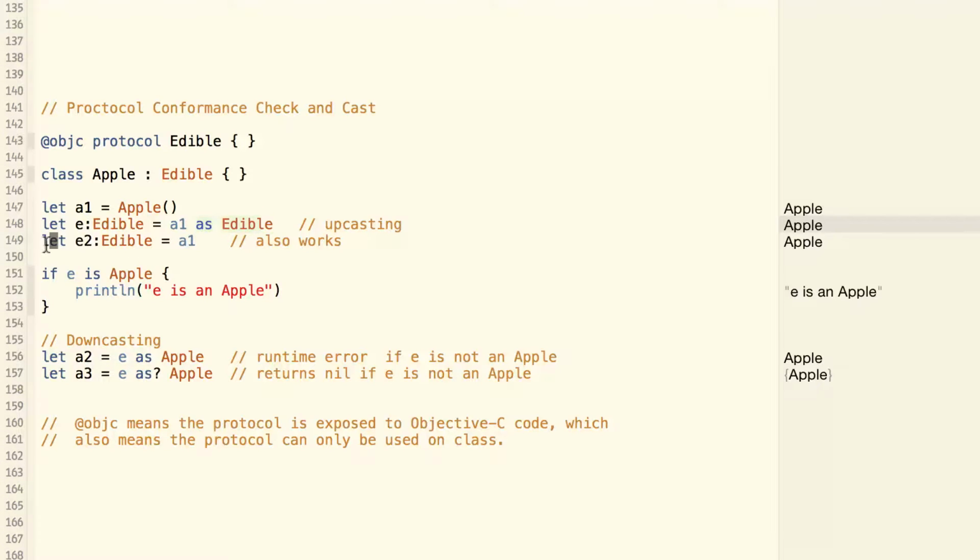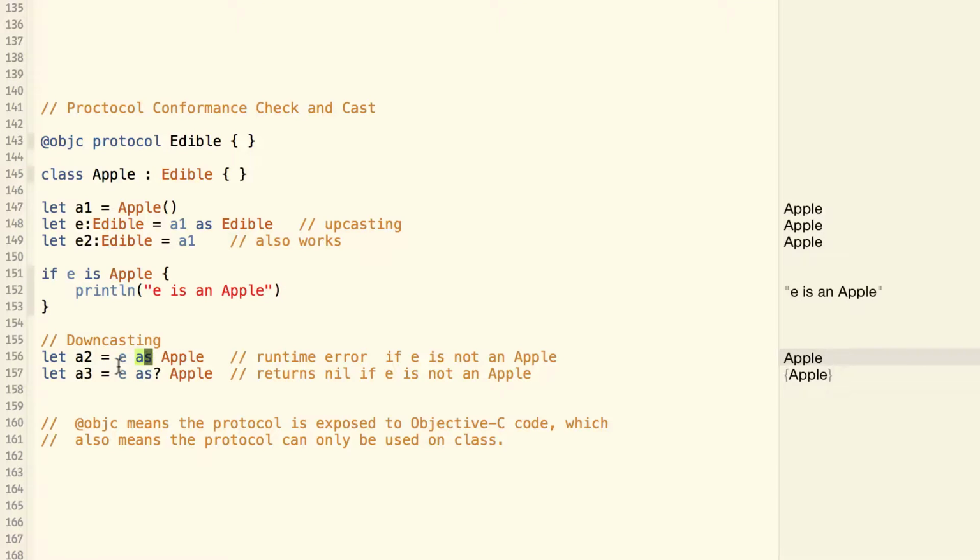You can just assign a1 to an edible. And since e is an edible, we can check whether e is really an apple or not by doing if e is apple and we do something about it. This is called runtime type identification. And we can also cast e back to apple. This is downcasting, and downcasting must use the as statement.